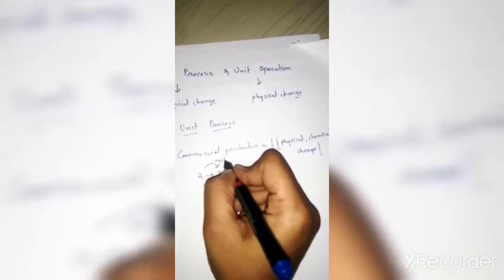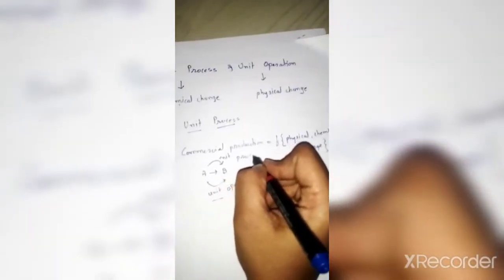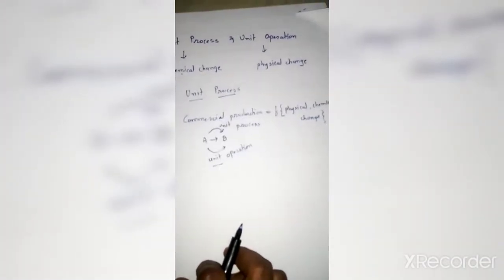Means in any chemical reaction, if A gets converted to B through chemical change, then it is called a unit process. And when A gets converted to B through physical change, then it is called a unit operation. Now we will see the different examples of unit process.